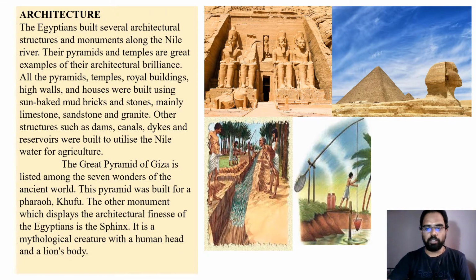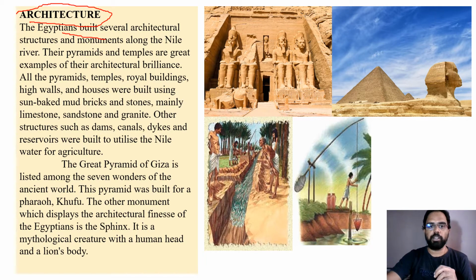After understanding the town planning and its features, let us understand the architecture of the Egyptians. Architecture generally covers their construction style, what kind of buildings they constructed, and all other such information. So let us see the architecture of Egyptians.